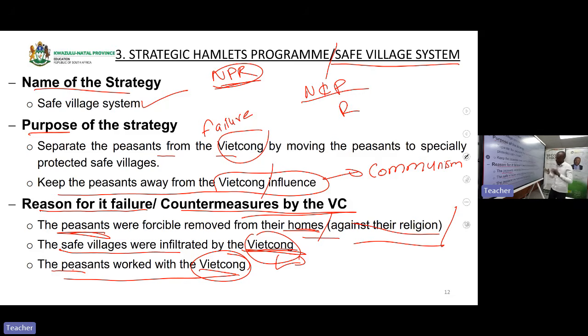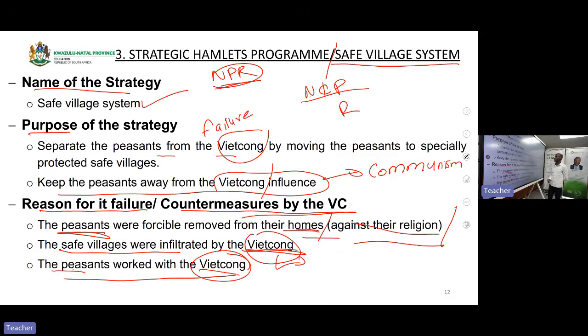In your essay, the first part of your paragraph must have N and P. N is for what? Name of the strategy. You must give us the name of the strategy that failed. That is the first part of your paragraph. Also, in the first part of your paragraph, you must give us a purpose. What was the aim of this failed strategy? What were they aiming for? What were their targets?